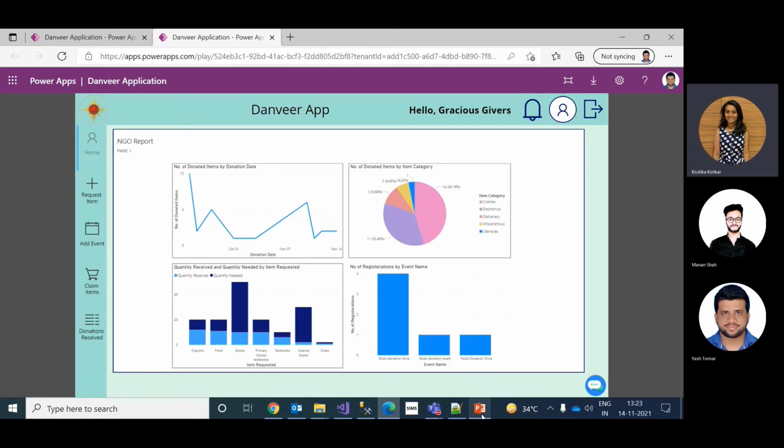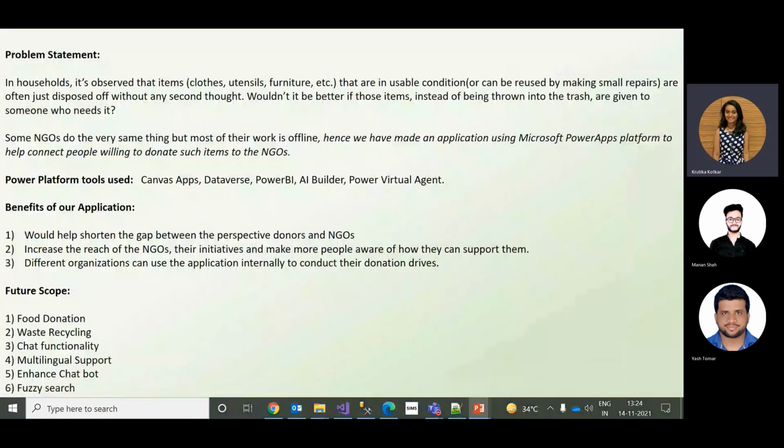We'll now move on to the presentation talking about the future scope. We've identified a few future scopes, like the food donation drive, where excess food from events or restaurants could be donated. Waste recycling, where recyclable items like plastic and paper could be turned into some useful product and put up for donation. Multilingual support, that is support of vernacular languages, so that the app is reachable to all types of users.